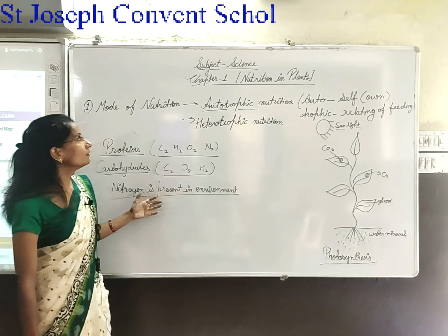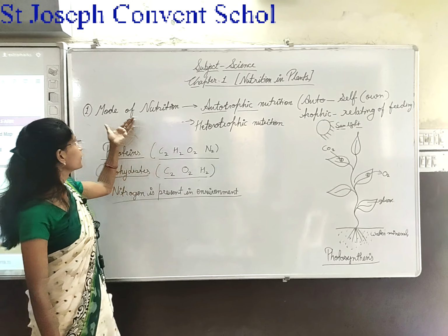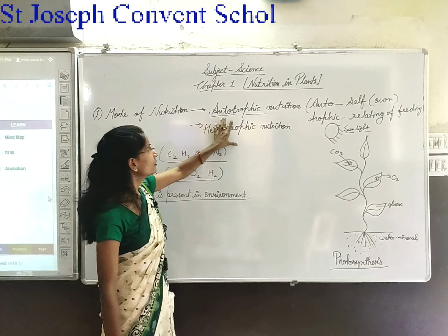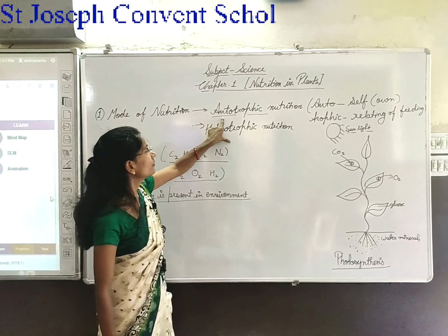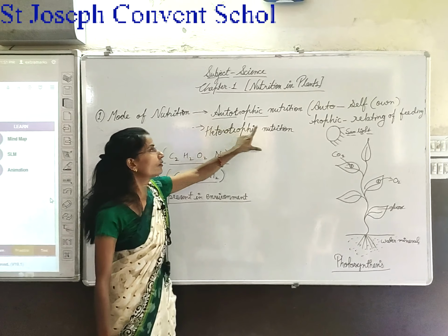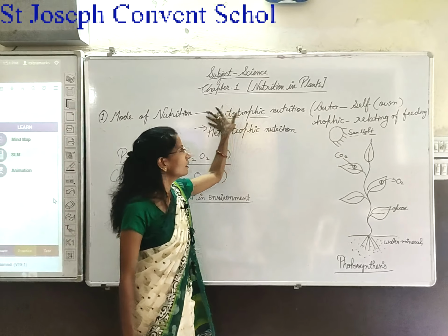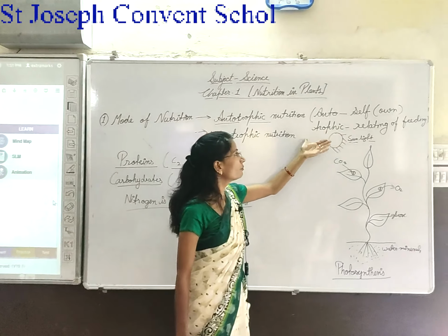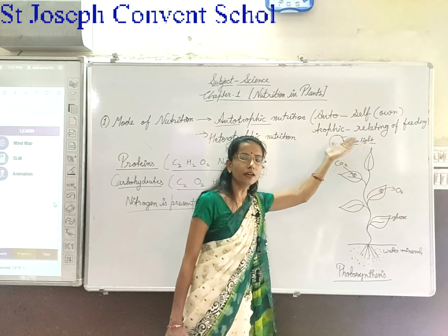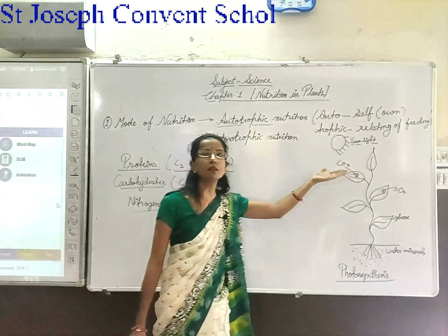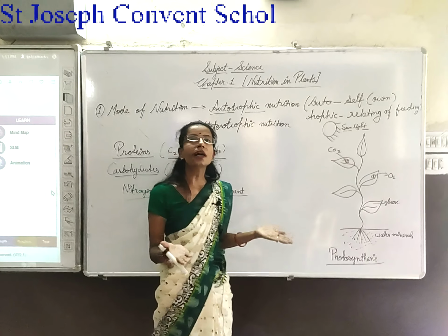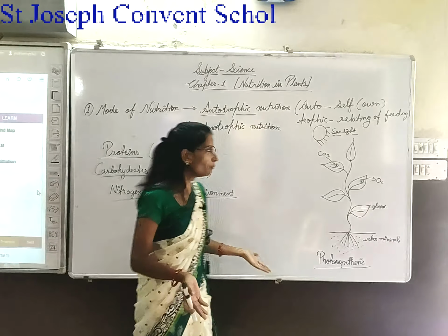So children, today we have learned about the mode of nutrition. Topic is mode of nutrition. First part is autotrophic nutrition. Auto means self, own. Trophic means relating to feeding. How does the living being get its food, by its own or by depending on another animal?